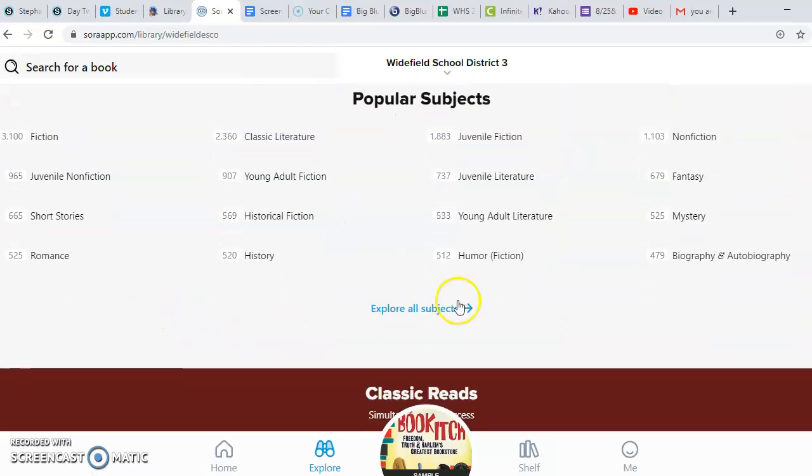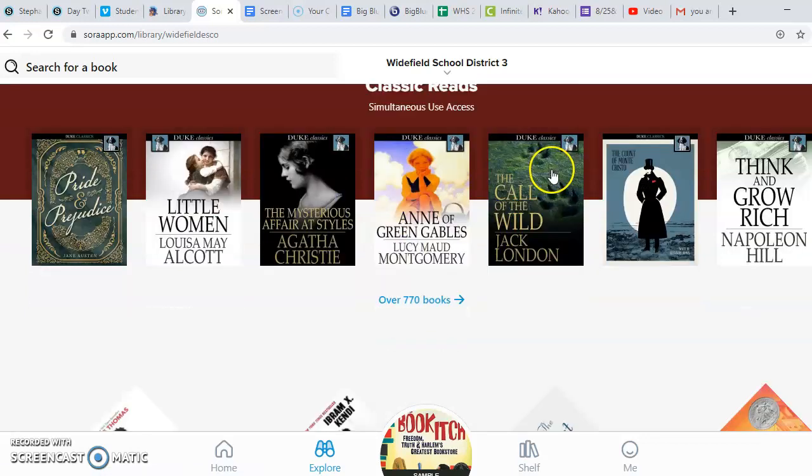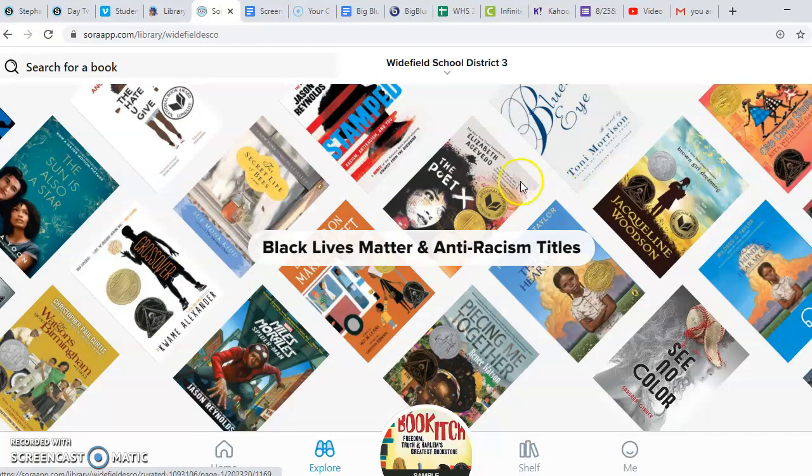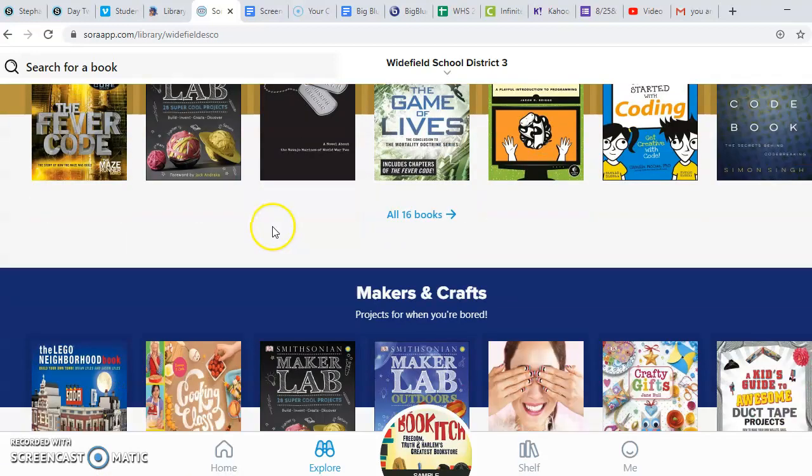So if you wanted a whole class to read one of these books, they could. If you are interested in looking for a book under a popular subject, you could look for those books here. There's great classic reads that are also simultaneous use access. This collection is titled Black Lives Matter and Anti-Racism Titles. If you're interested in coding, you can learn how to code or read a fiction book about coding.